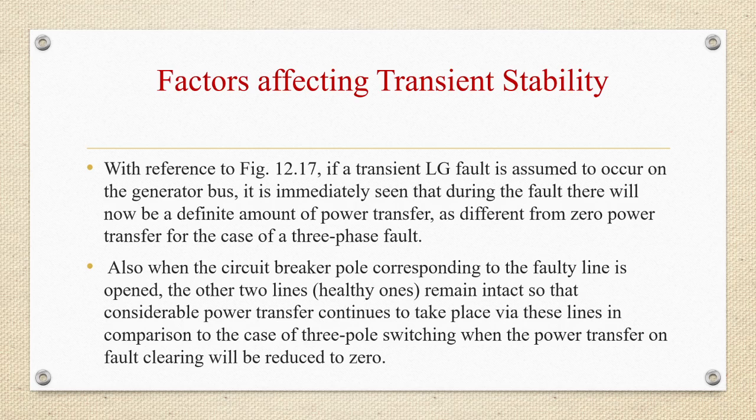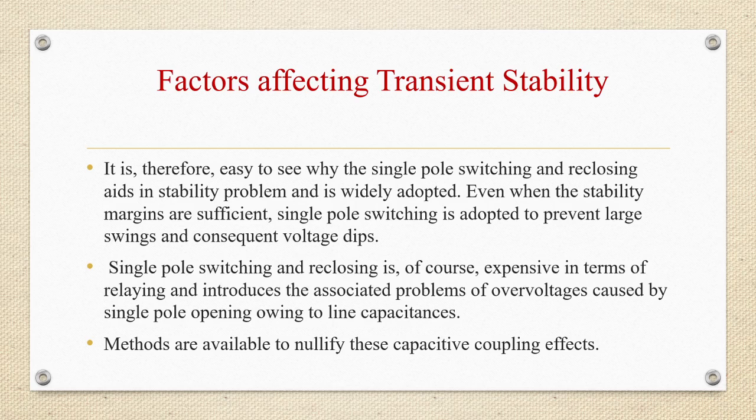Also, when the circuit breaker pole corresponding to the faulted line is opened, the other two lines which are healthy will remain intact, so that considerable power transfer will continue to take place via these lines, in comparison to the case of three pole switching, when the power transfer on fault clearing will be reduced to zero. So it is easy to see why single pole switching and reclosing aids in the stability problem.